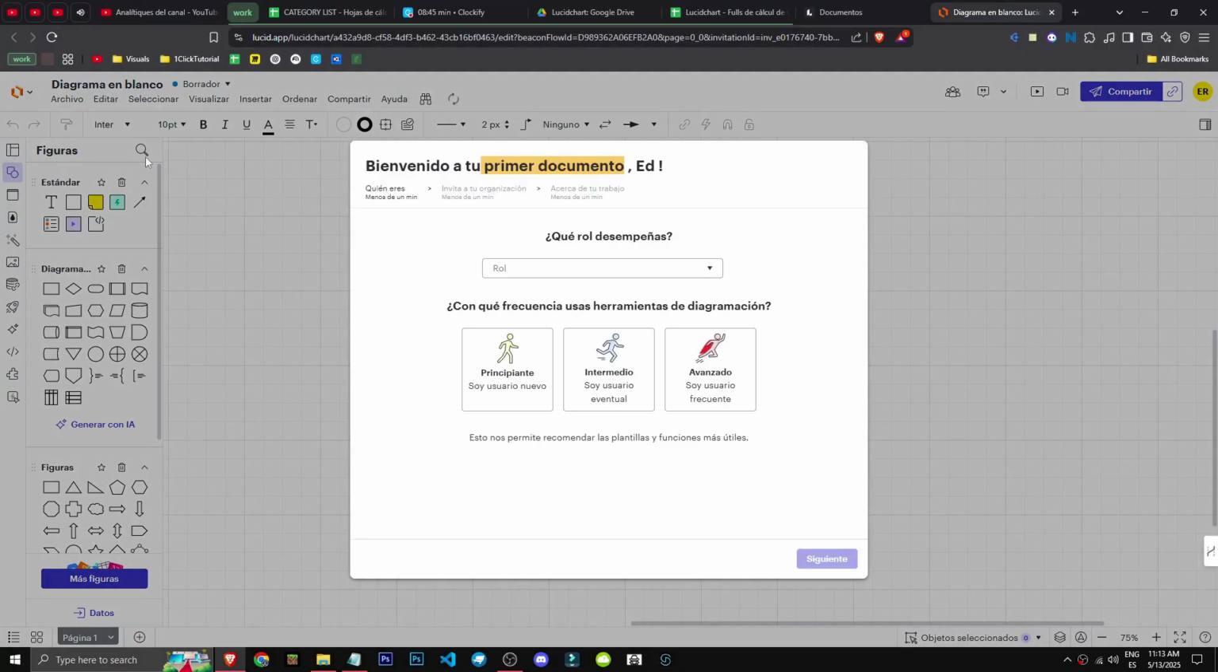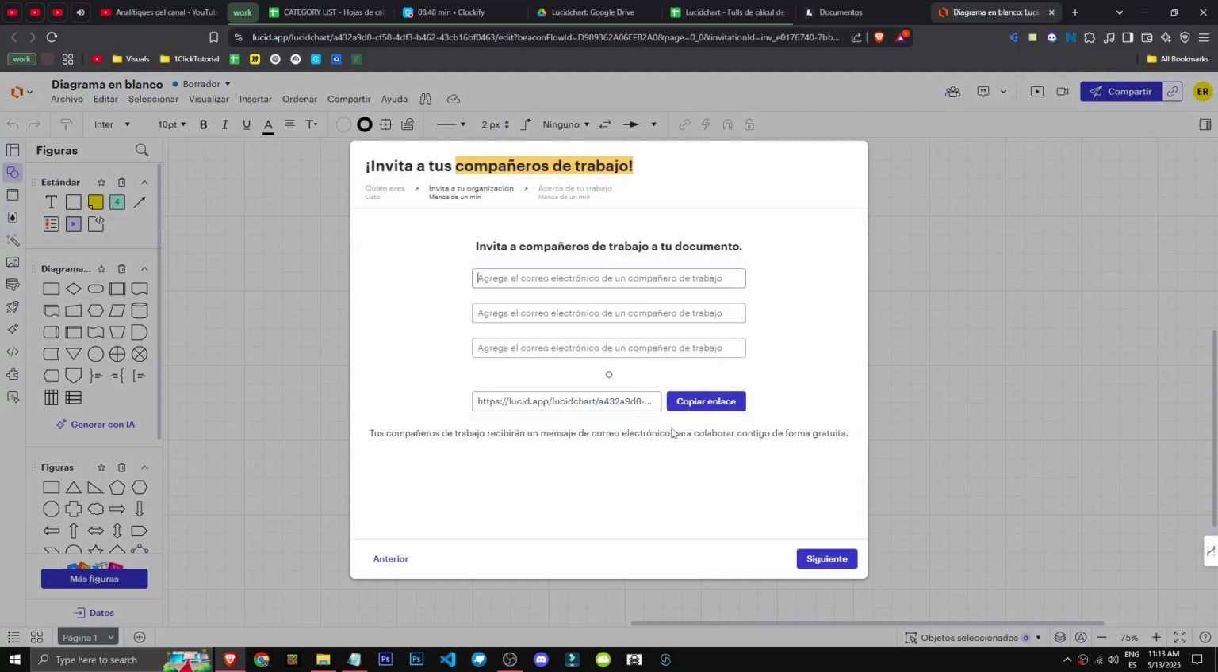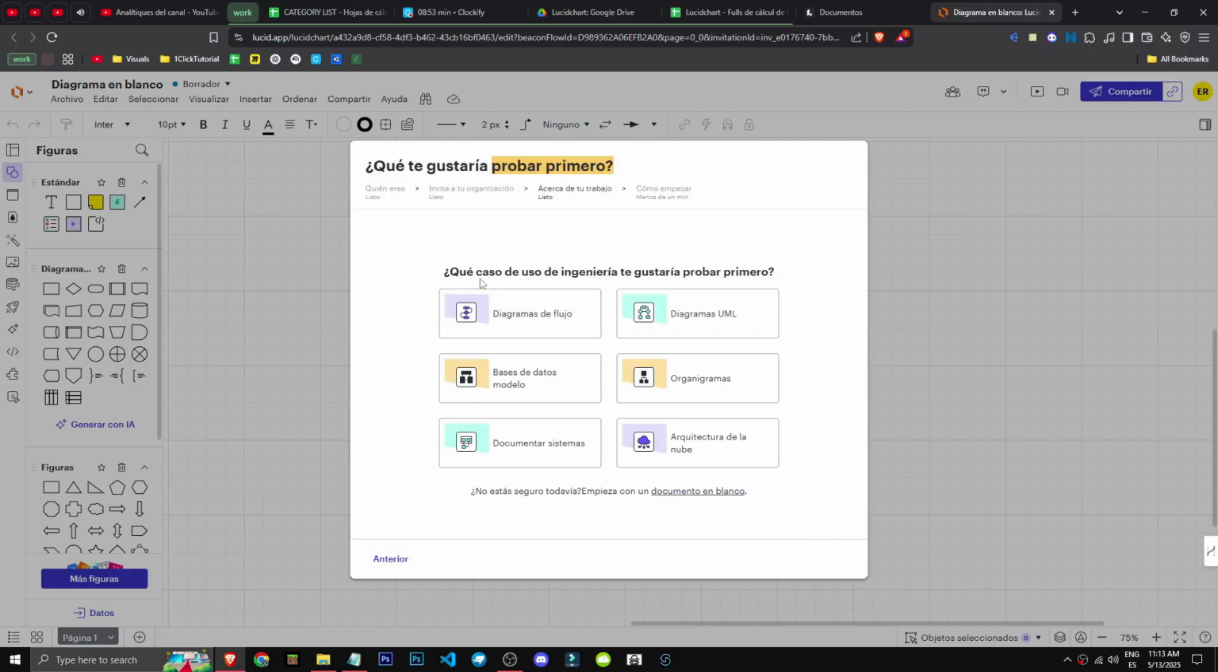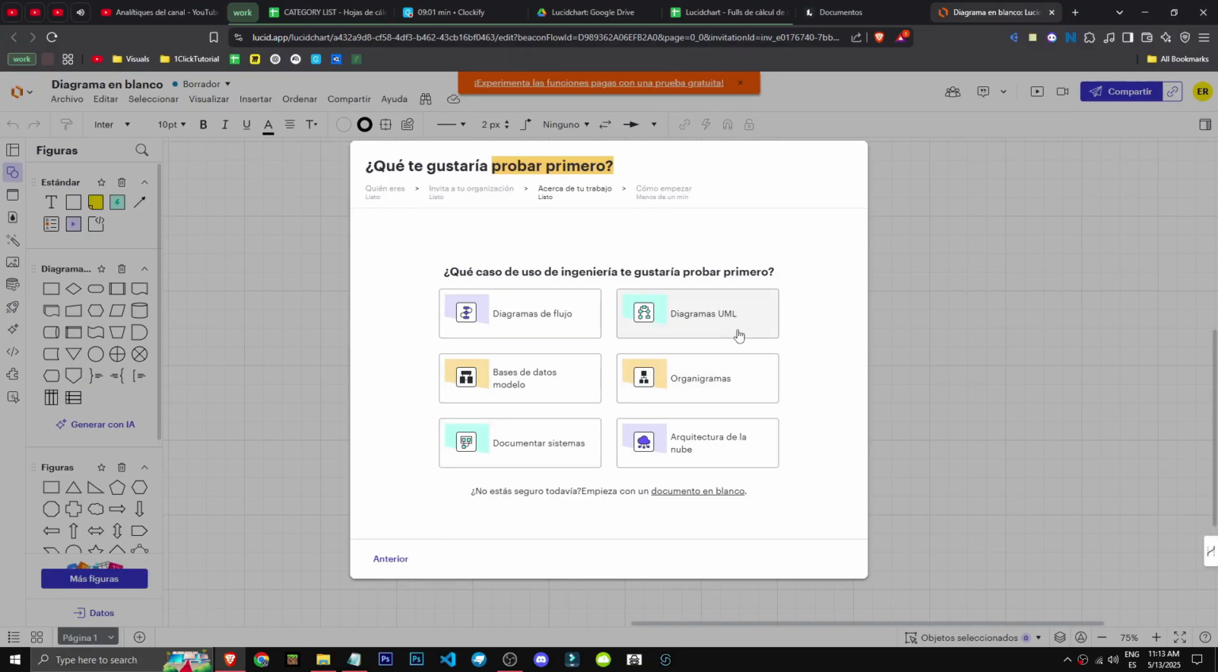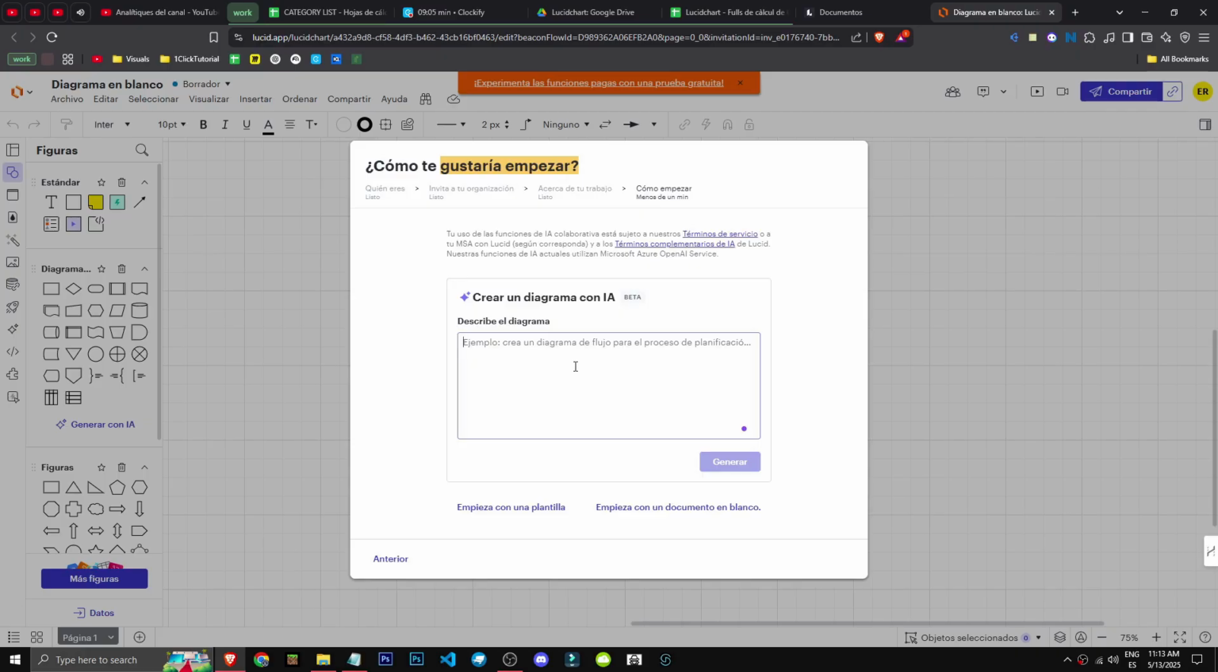We've got the tool now, okay? Well, here's the welcome screen about who we are, and that's it. And here, as you can see, they're asking, so if using AI, what would you like to try first? Well, let's make a flowchart, shall we? So what type of diagram do we want?